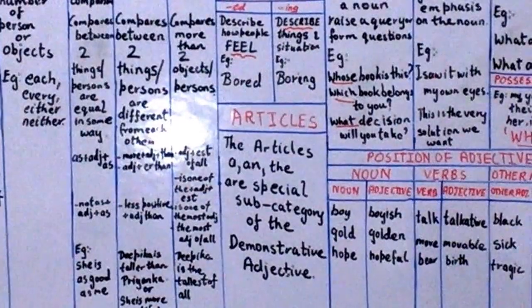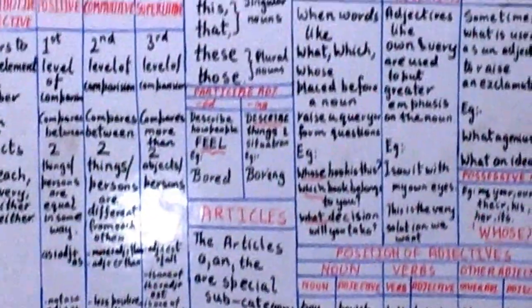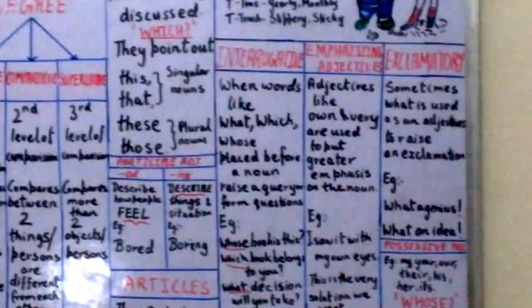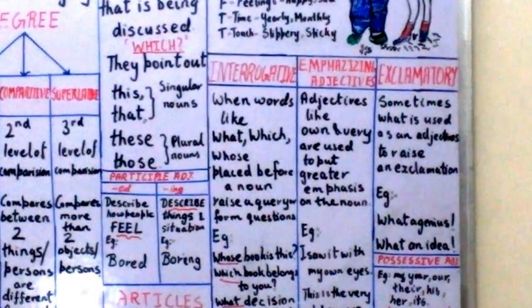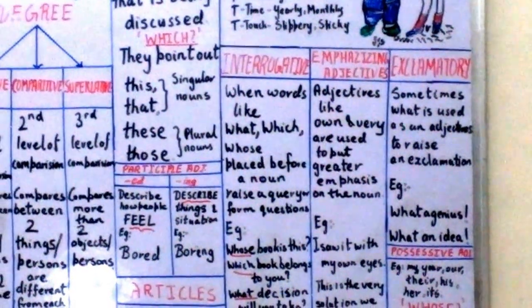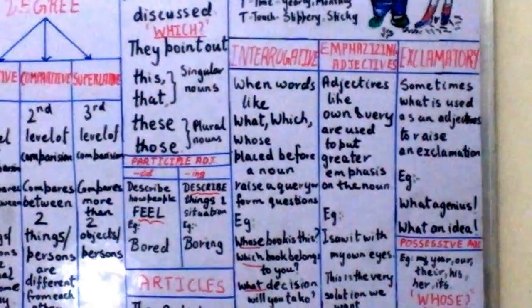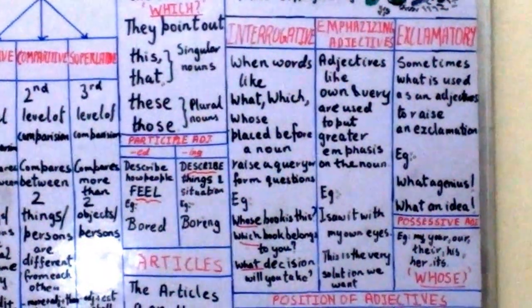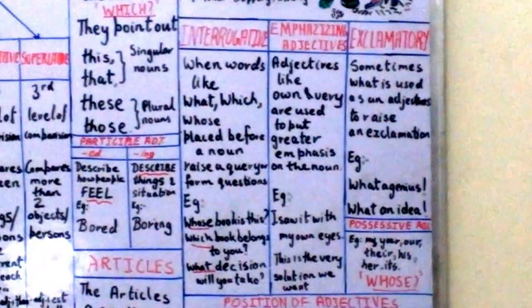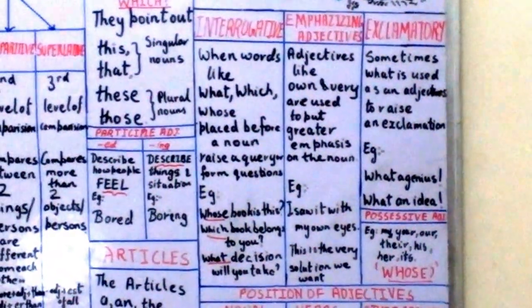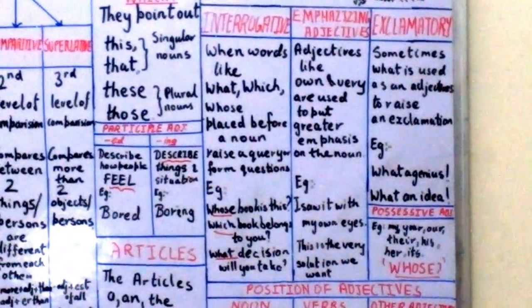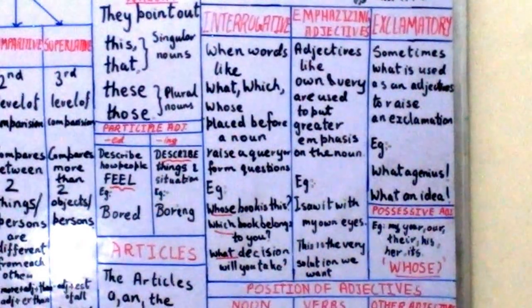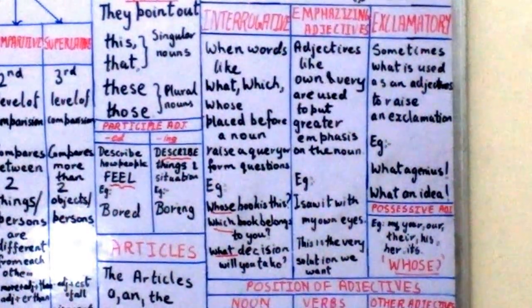Now let us go to the next type of adjectives, the interrogative adjectives. What, which, whose are used with nouns to ask a question. They are called interrogative adjectives. What is used in a general sense, and which is used in a selective sense. Looking at the question mark, we can say they are asking a question.